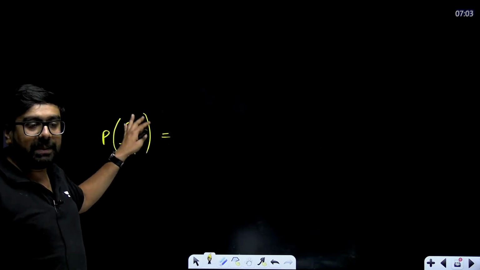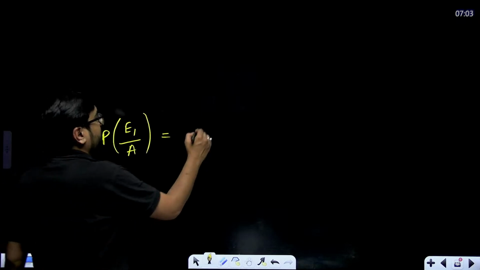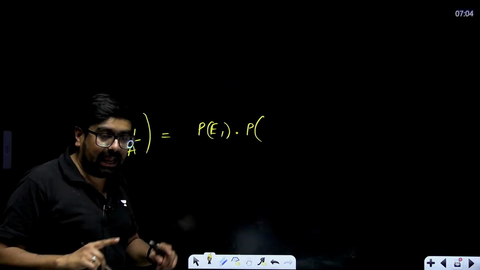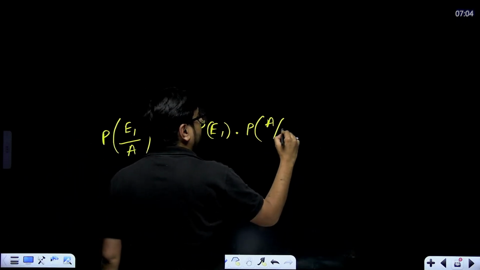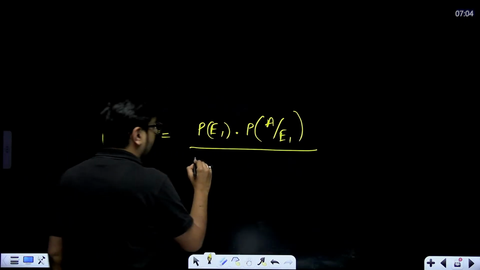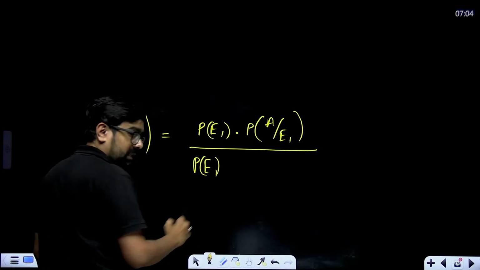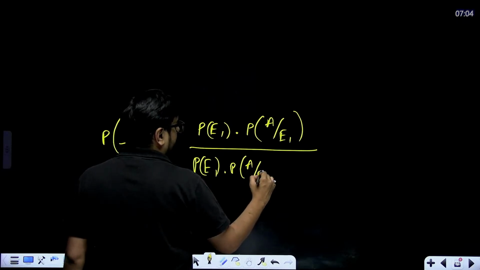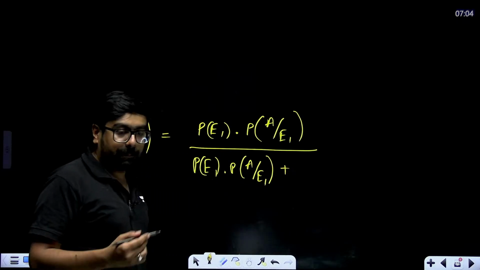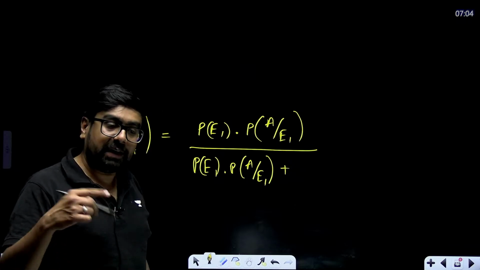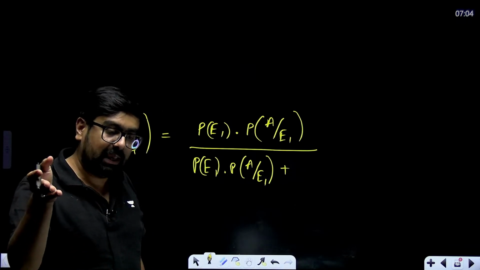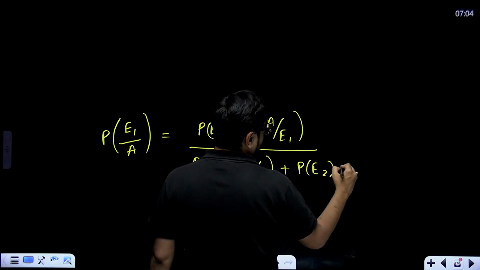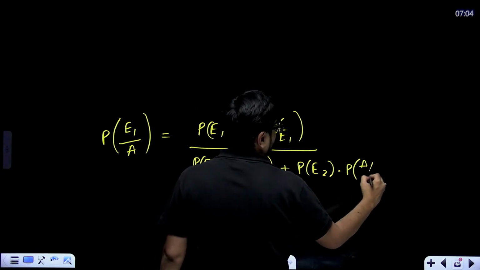So the formula is given by P of E1 multiplied with P of A given E1, divided by P of E1 multiplied with P of A given E1, plus P of E2 multiplied with P of A given E2.